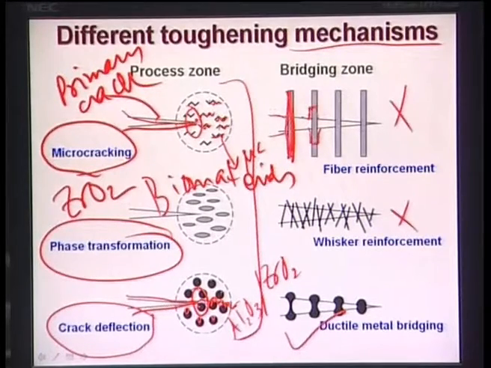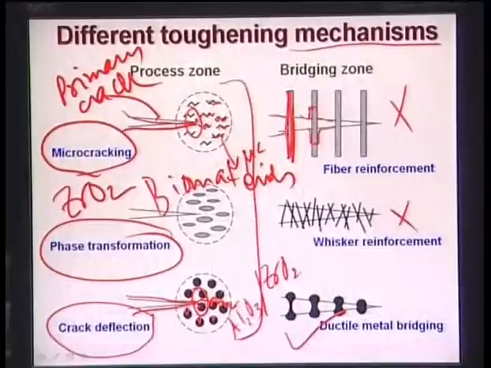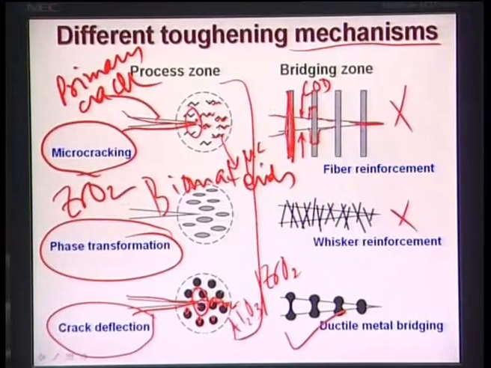Again, it will come naturally in its own way, and it will try to propagate. Then what I am trying to mention here is that each time a primary crack interacts with a fiber, the crack opening displacement, that is called COD, is subsequently reduced. Finally, after interacting with, let us say, a small number n of fibers, the crack tip is completely closed. Closed means it cannot propagate any further. So that is the way these fibers lead to the toughening mechanisms.